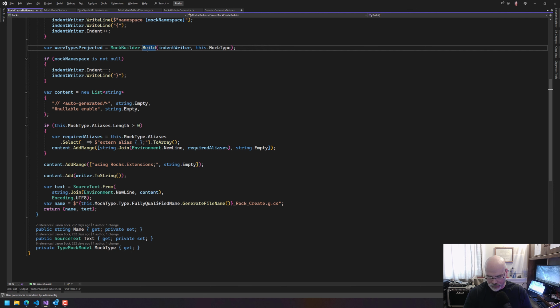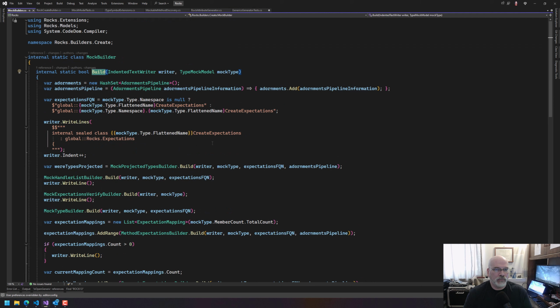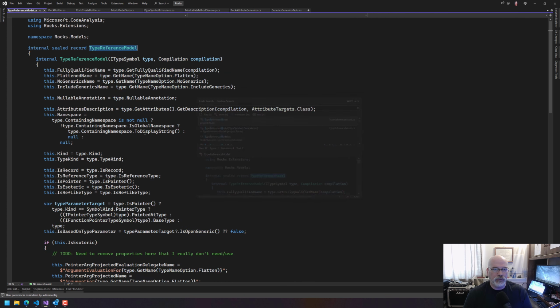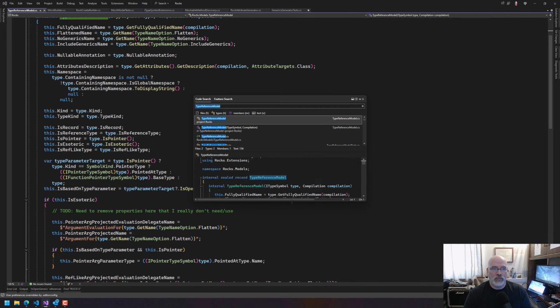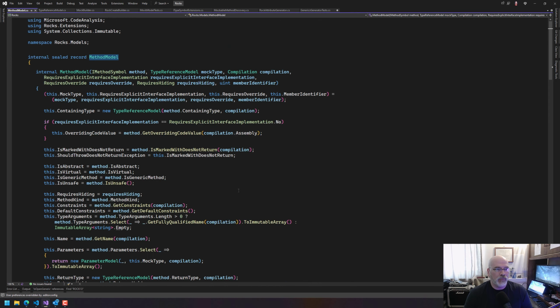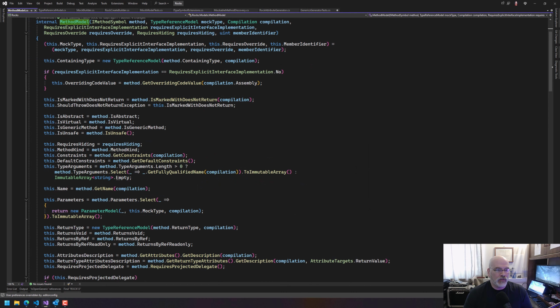Mock builder build. Let's go in here. And yes, we are using the flattened name. Okay. Now, the type is a type reference model. So if we go to type reference model, I don't think, well, I know we don't do a couple things. A couple things being we don't do what we do like in method model. What do I mean by that? We don't get the, what are you doing here?